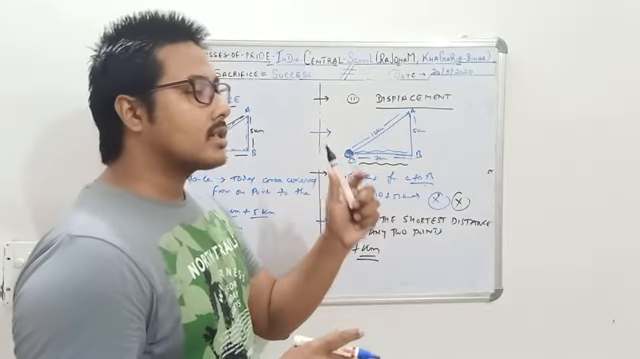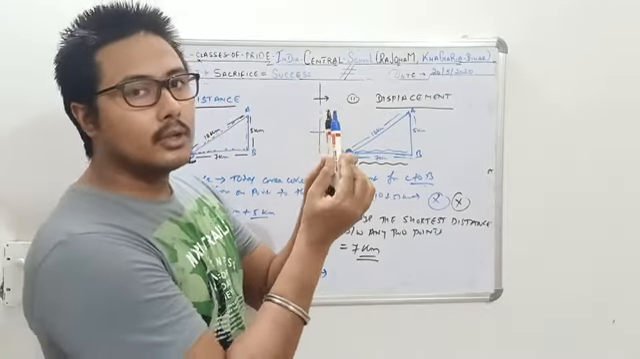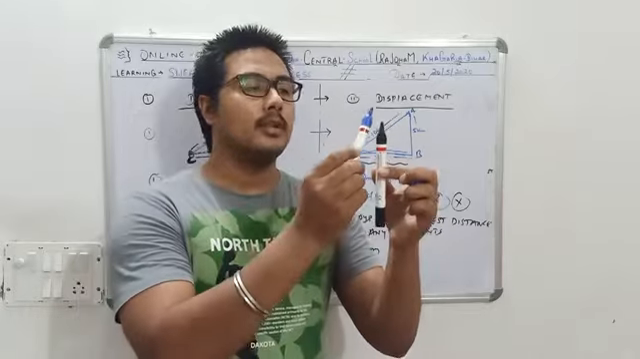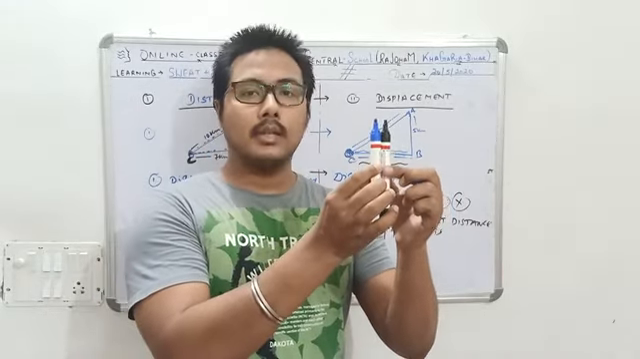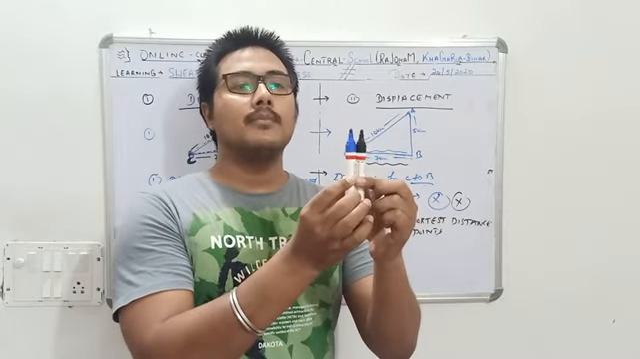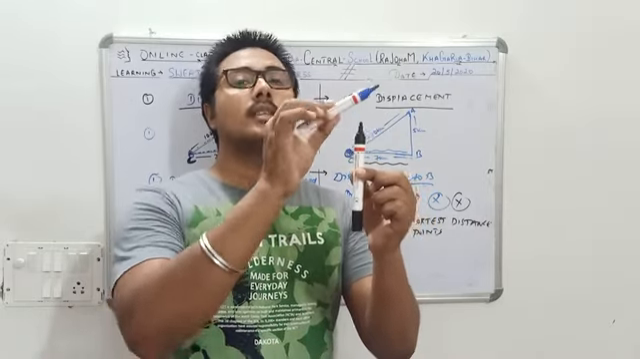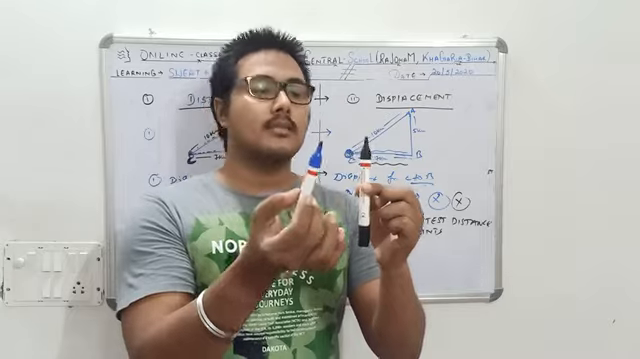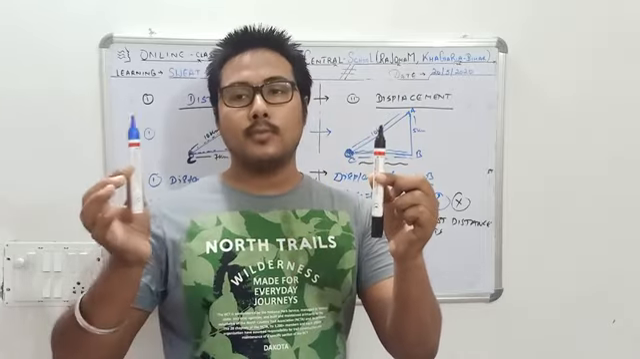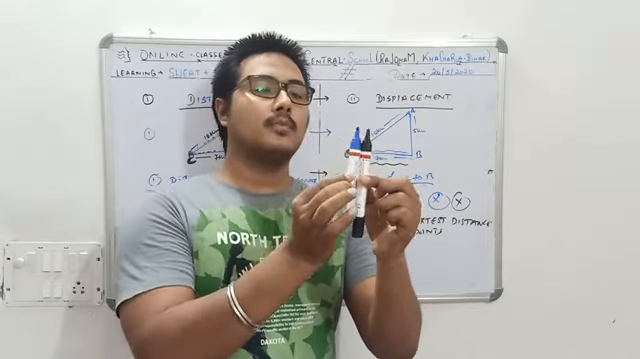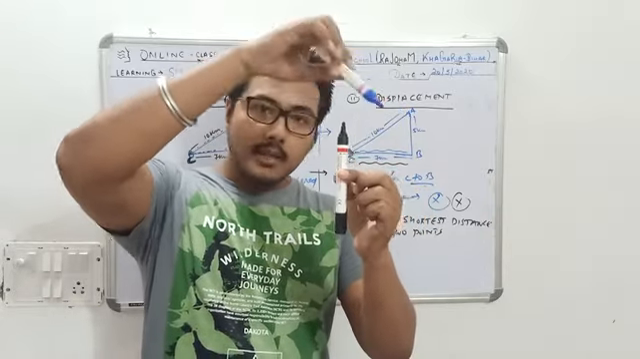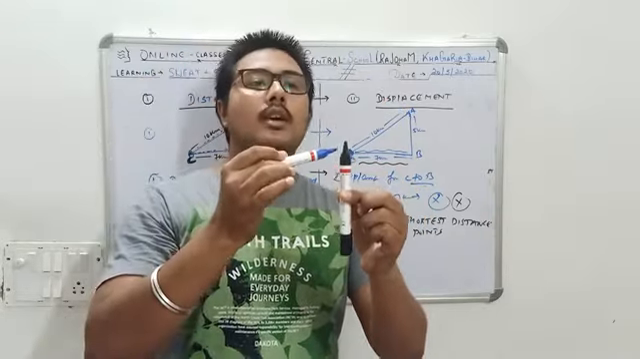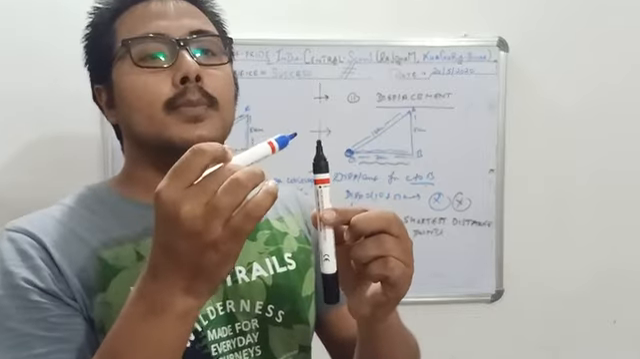Suppose you are starting from this initial point A, you travel to point B, and again you come back to point A. So the displacement becomes 0, because in that case there is no shortest distance covered. You have started from the initial point and ended up at the same initial point. So in this case, the displacement becomes 0.